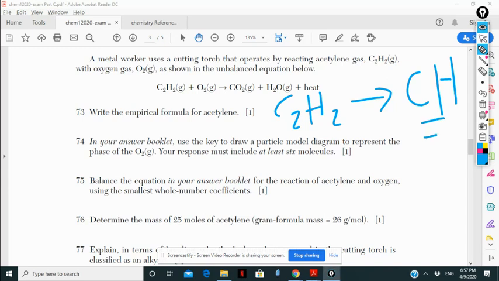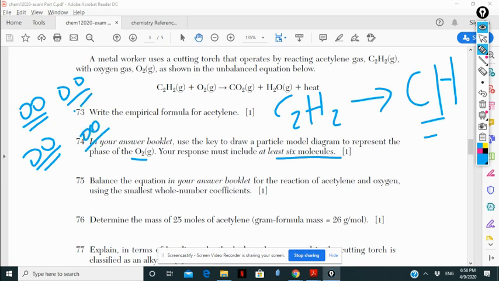Second part. Draw a model diagram representing the phase of the oxygen with at least 6 molecules. So O2, I have 2 atoms together. That's 1 molecule. So I should have 6. So it is 1, 2, 3, 4. Sorry, this one should be connected. 5, 6. So here is the answer for this question.